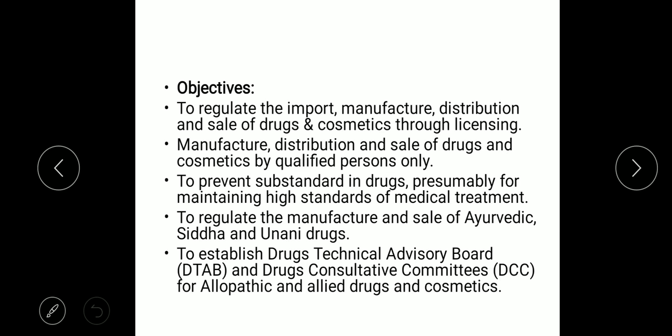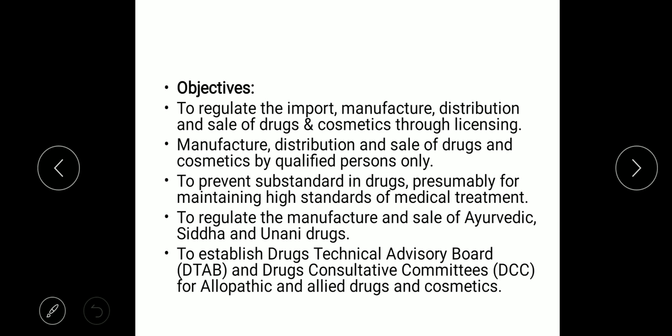Similarly in cosmetics also, there are certain cosmetics which are used for certain things, and it has been said that they contain some things which may not be fit for human consumption or human use. So it also has to be clinically tried, and then only it can be brought into the market.